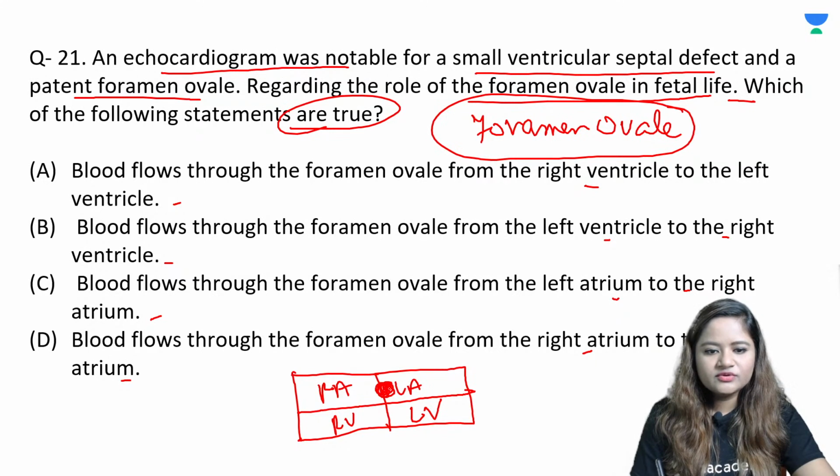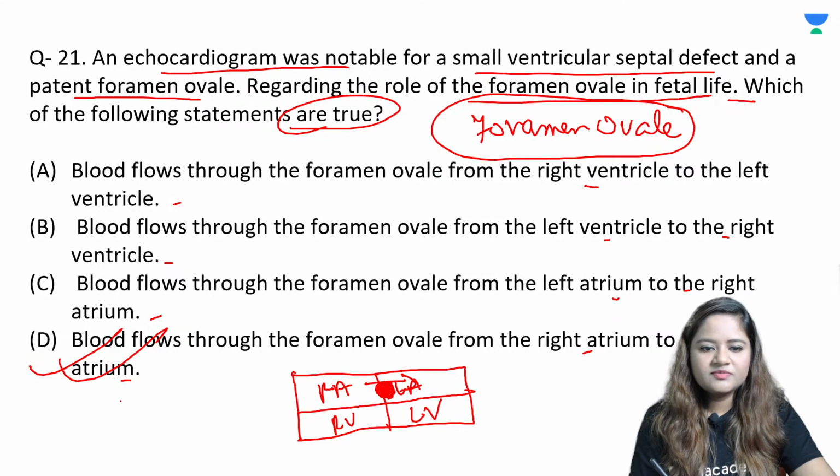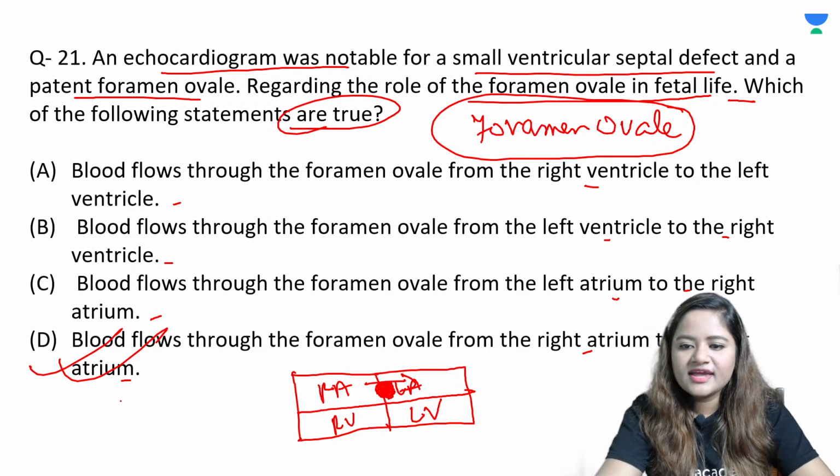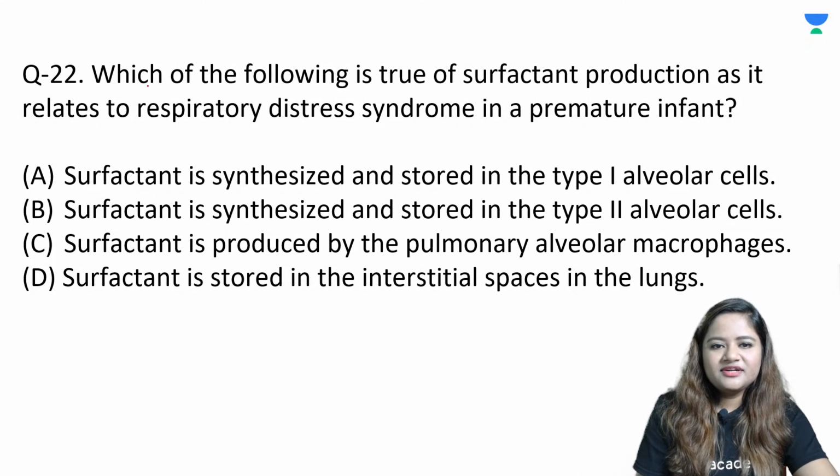If this closure does not happen, then what happens? There's a shunt known as atrial septal defect. Basically blood flows from the right atria to the left atria. So the simple answer is option number D, that is blood flows through the foramen ovale from the right atria to the left atria. Okay. Alright, question number 22.